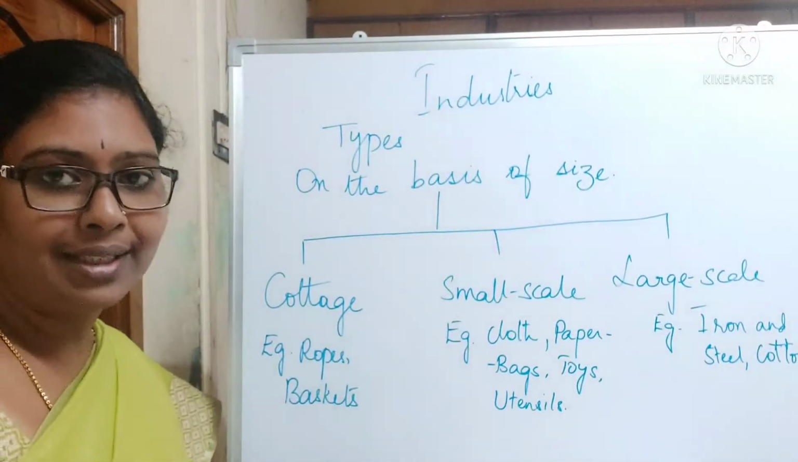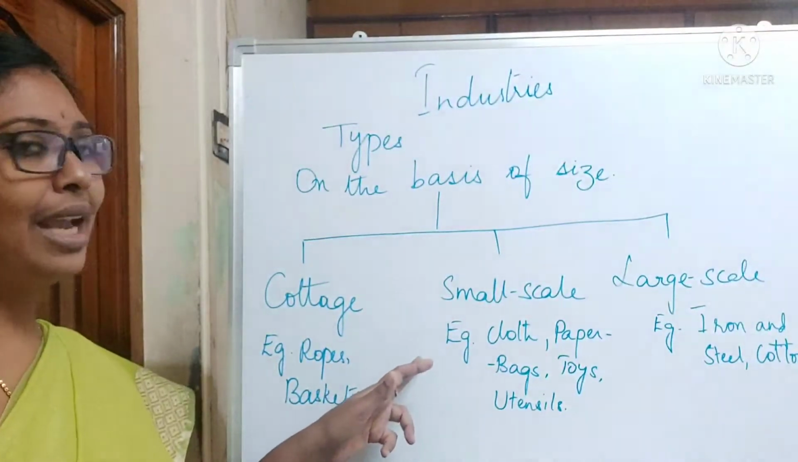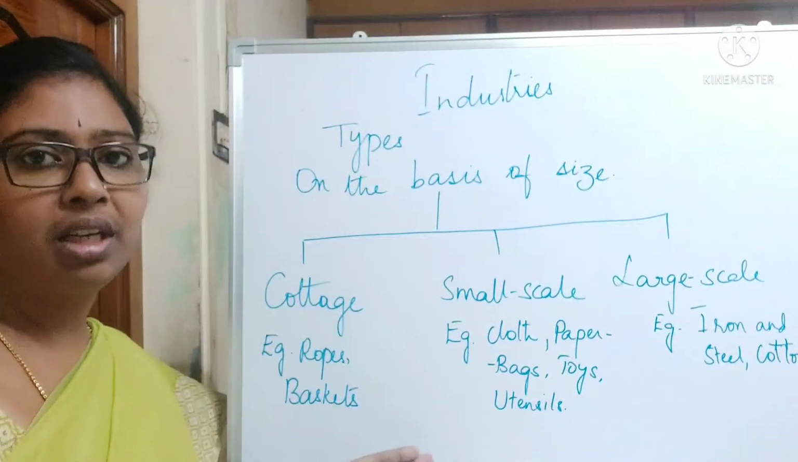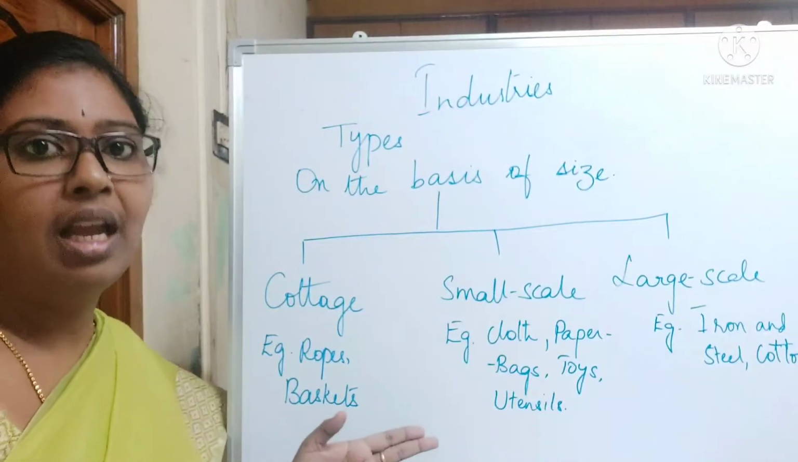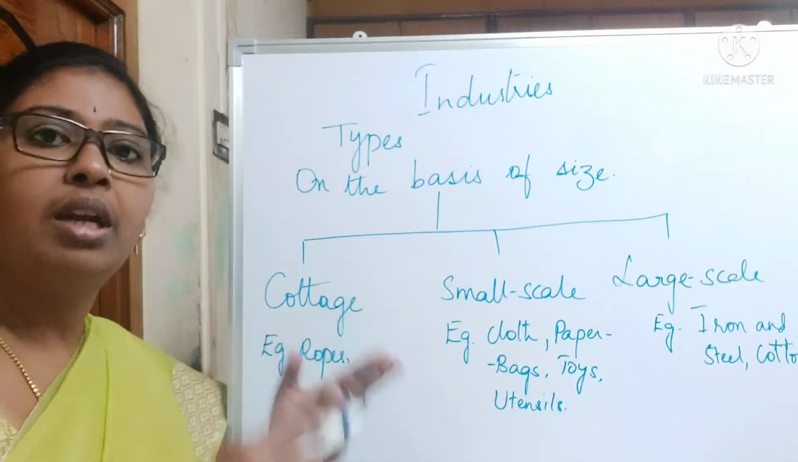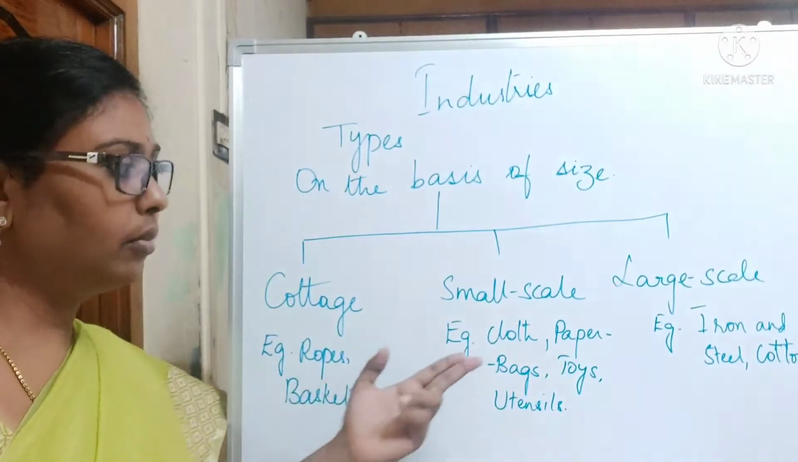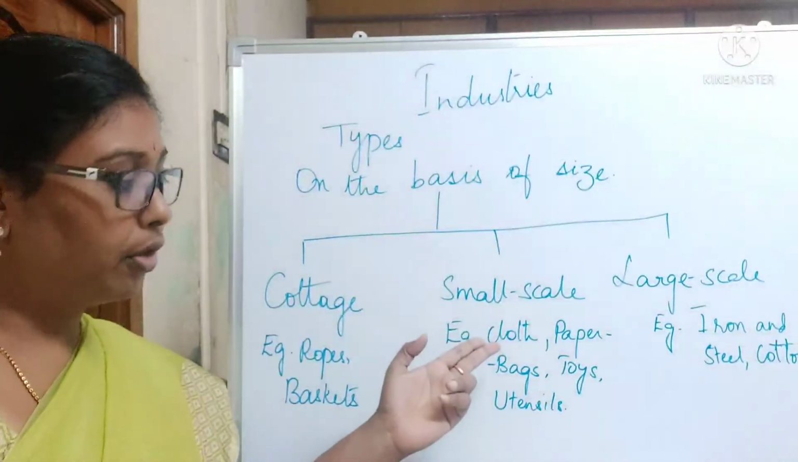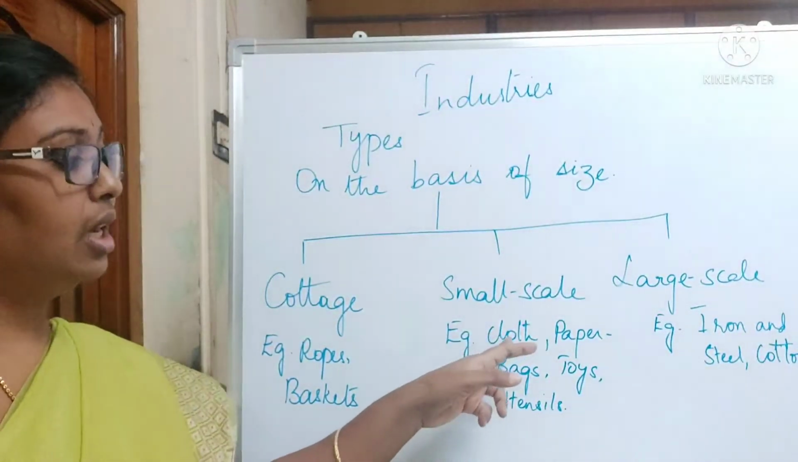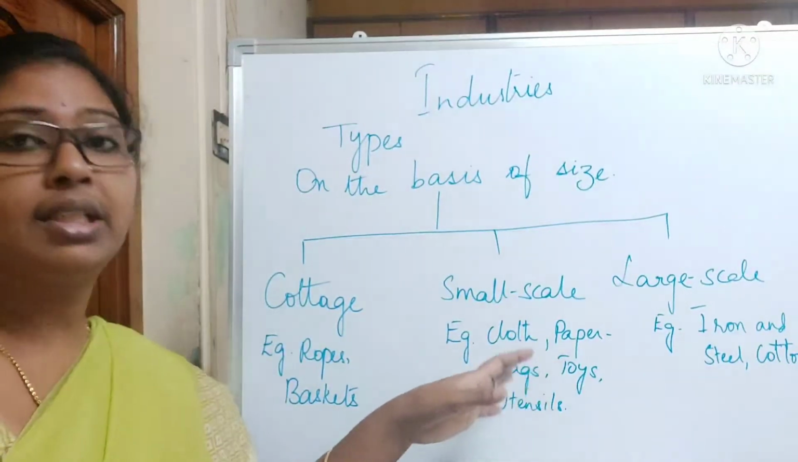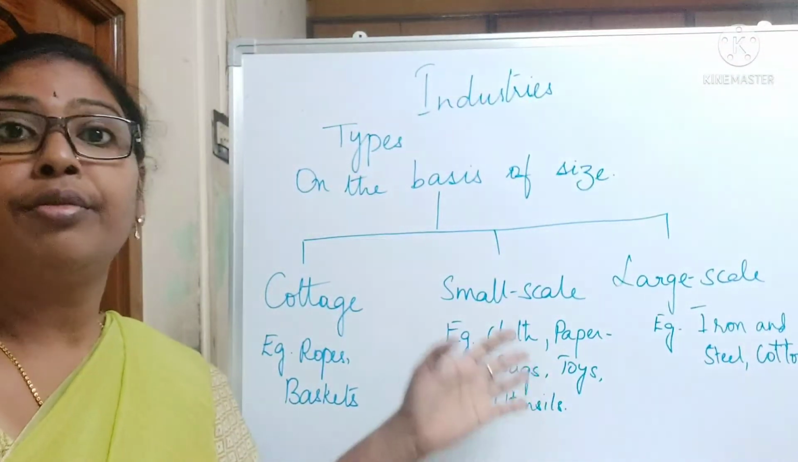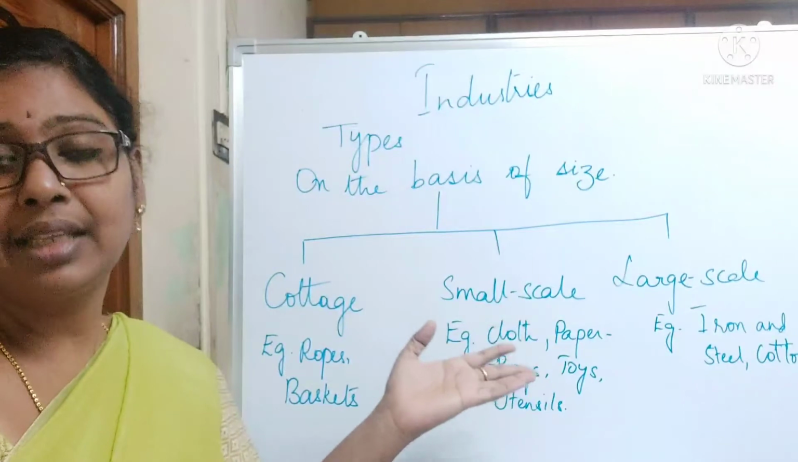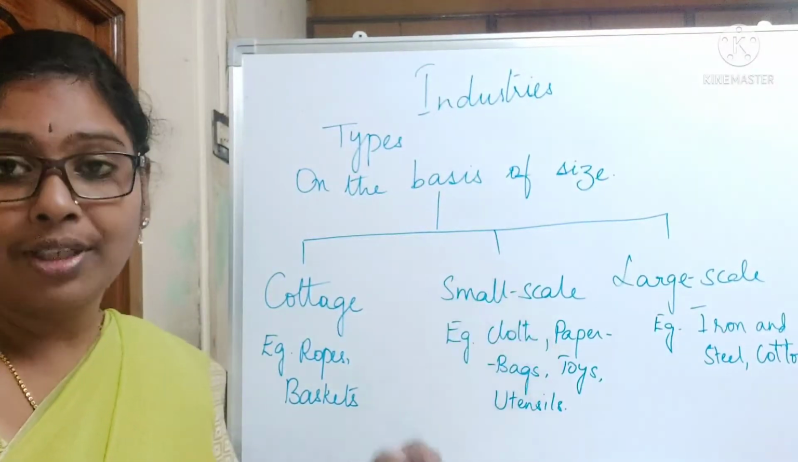Next is small scale industry. In this small scale industry, little big machinery is used. Not very heavy machinery, but little big machinery is used. Transport also is done. Examples of small scale industry: cloth, paper bags, toys, utensils, furniture making.